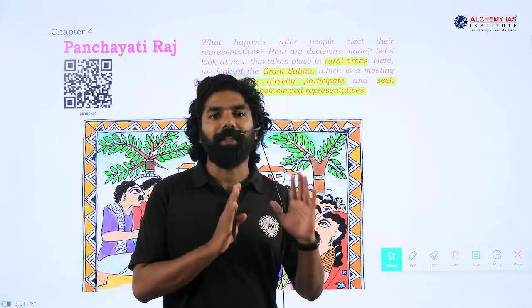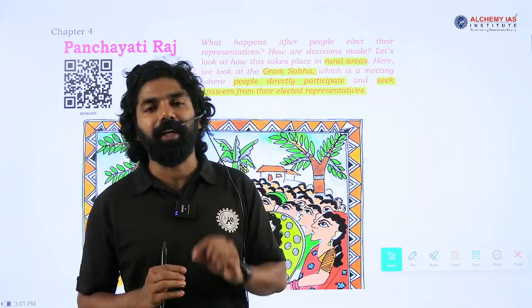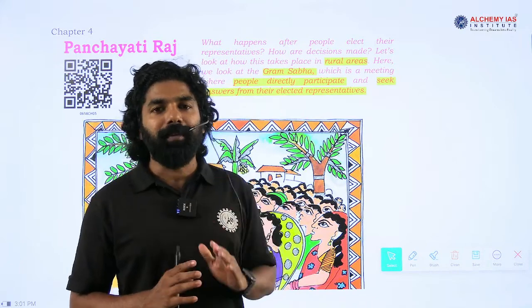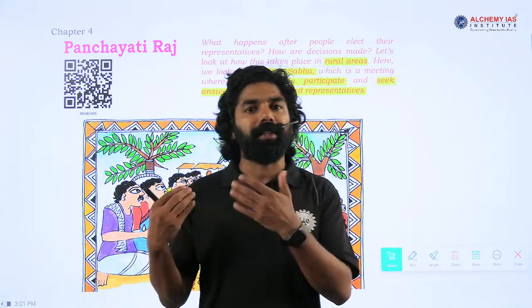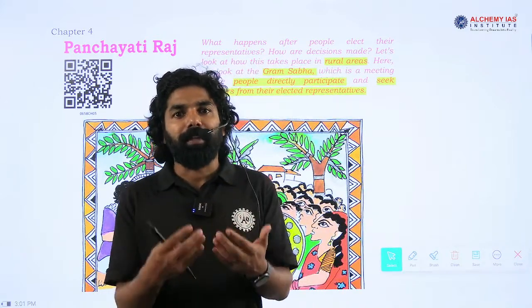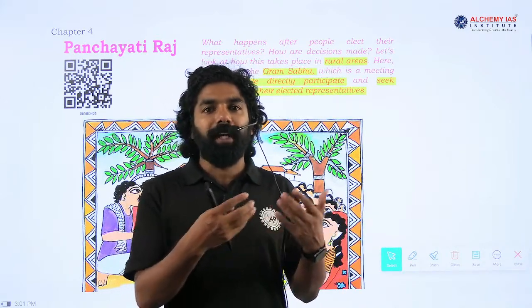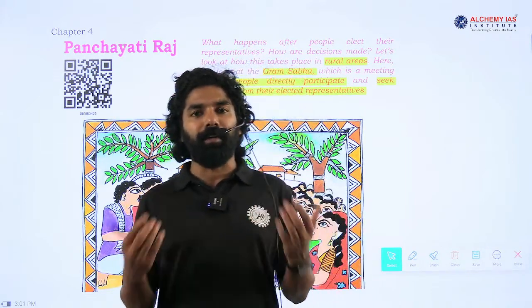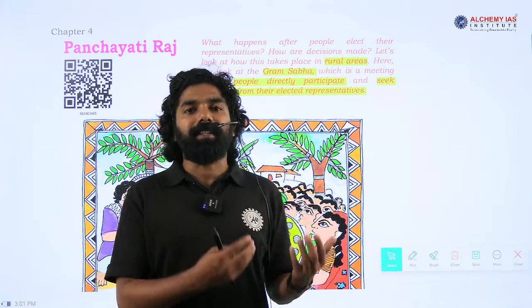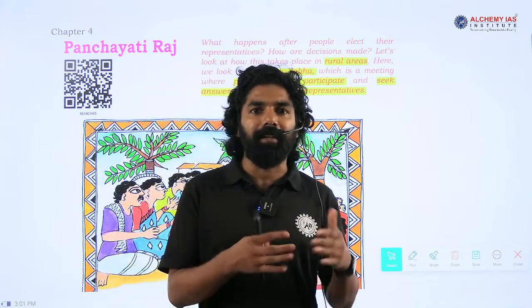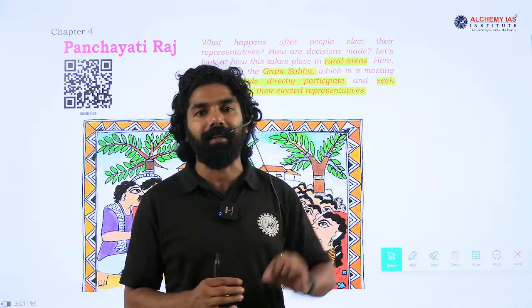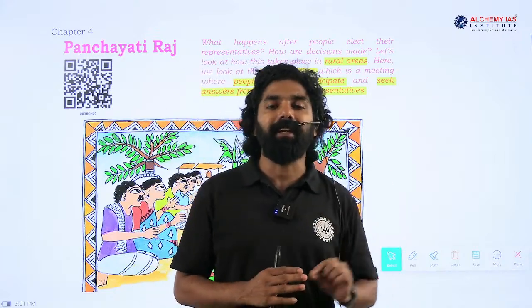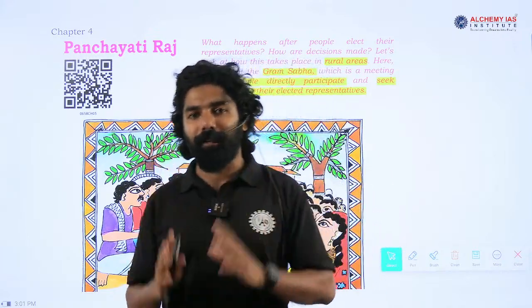So, we started with the 6th standard NCERT classes. In the previous session, we studied chapter 1, chapter 2 and chapter 3. Chapter 3 covered what a government is, how it functions, its roles, and the types of government. In that session, I mentioned the levels of government that we have in India: a government at the central level, a government at the state level, and a government at the local level.